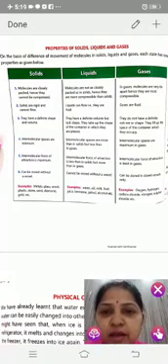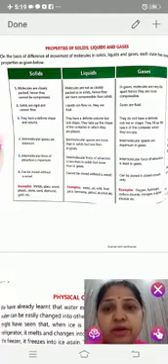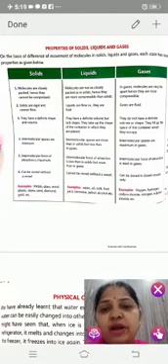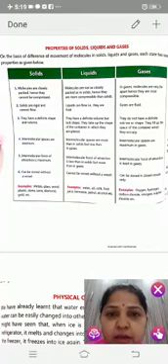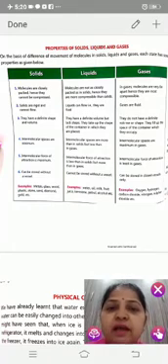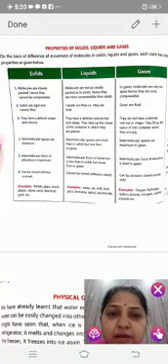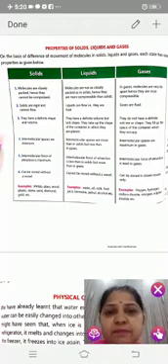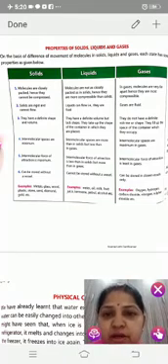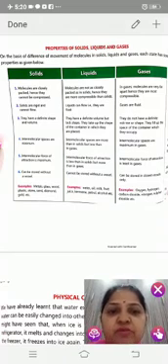Fifth one, intermolecular force of attraction. In solids, the intermolecular force of attraction is maximum, and in liquids, attraction is less than in solids but more than in gases. In gases, the intermolecular force of attraction is least.